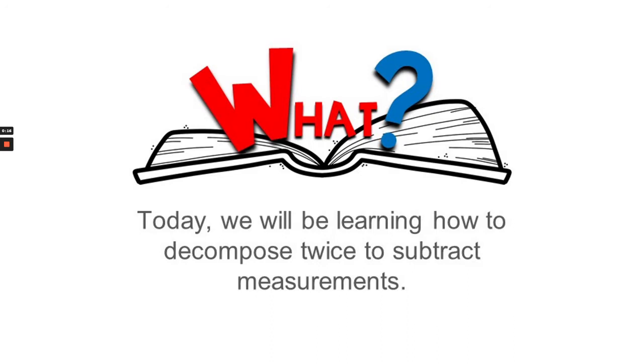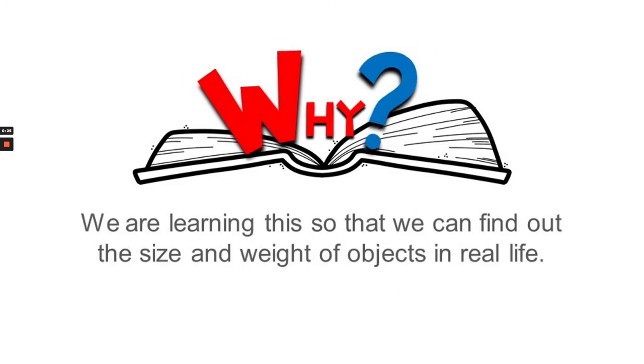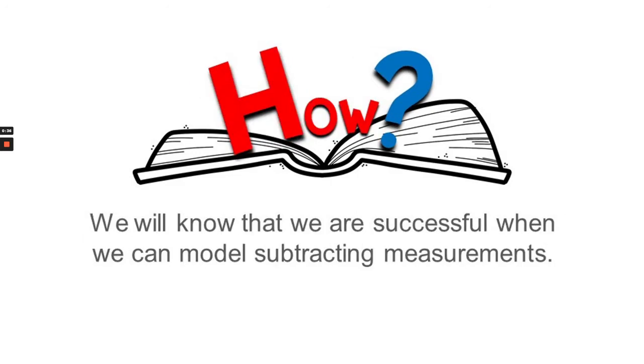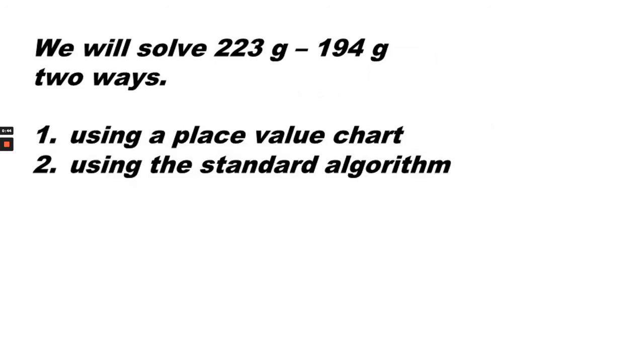Today, we will be learning how to decompose twice to subtract measurements. We are learning this so that we can find out the size and weight of objects in real life. We will know that we're successful when we can model subtracting measurements. We're going to solve two ways. The first way is using a place value chart, and the second way is using the standard algorithm. We'll solve 223 minus 194 grams.